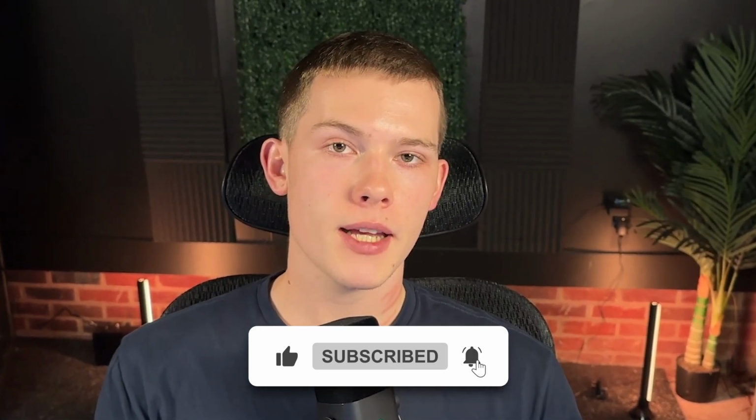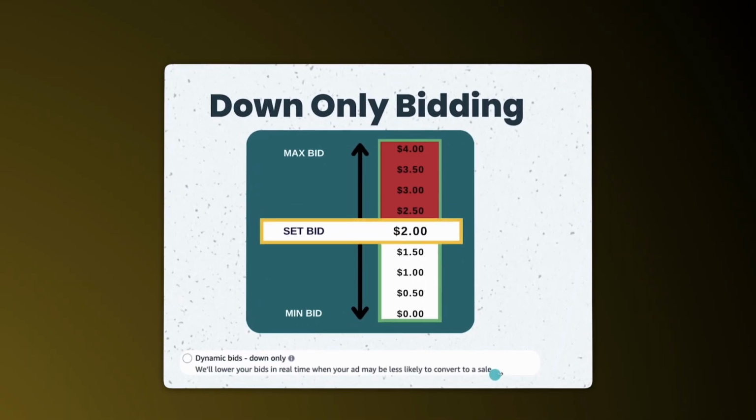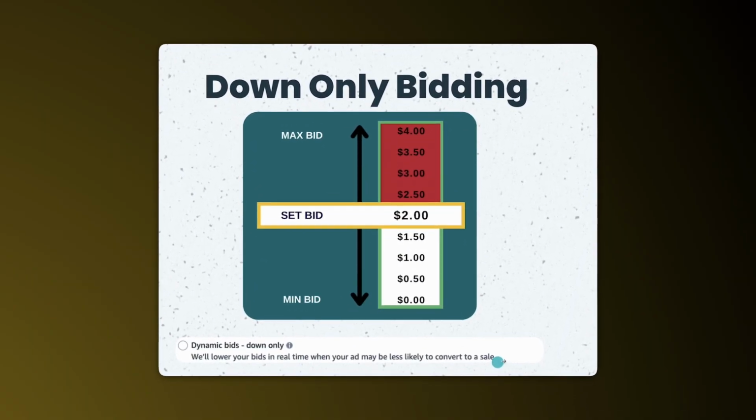Now, this may seem like a good strategy because you're getting the best of both worlds, but oftentimes you just end up bidding way more than you actually need to in order to get that sale. This is why I recommend most campaigns running on a down-only bidding strategy. Amazon still optimizes your bids, but they can only bid down lower than what your set bid is. They can never bid above it.